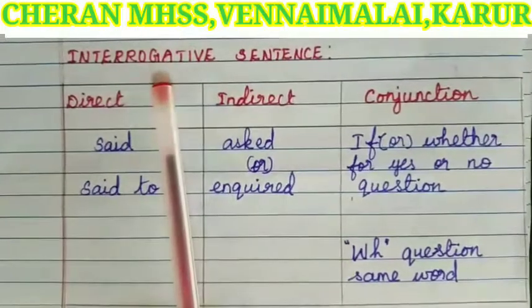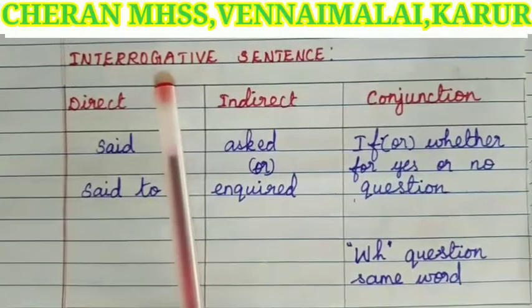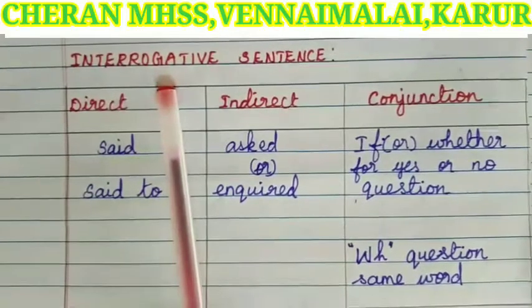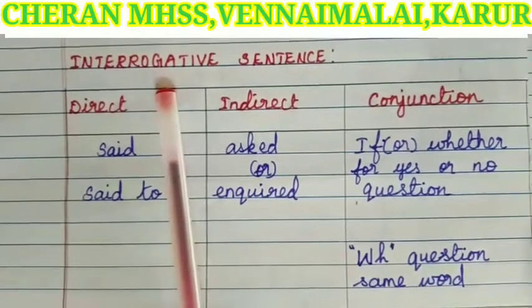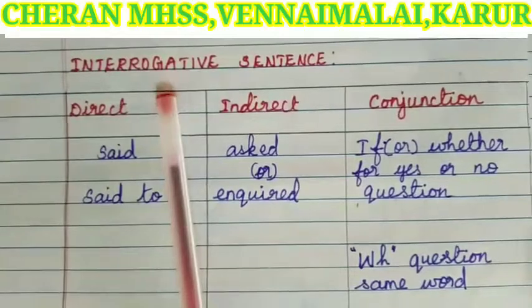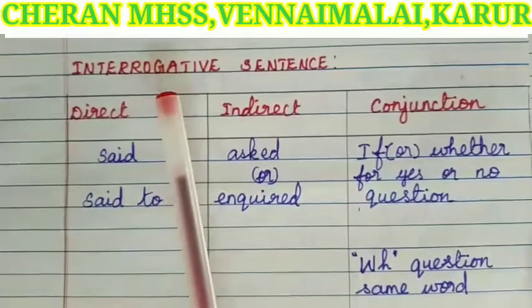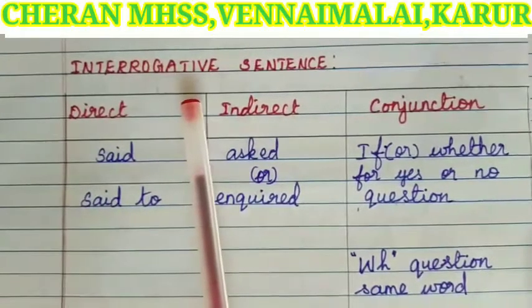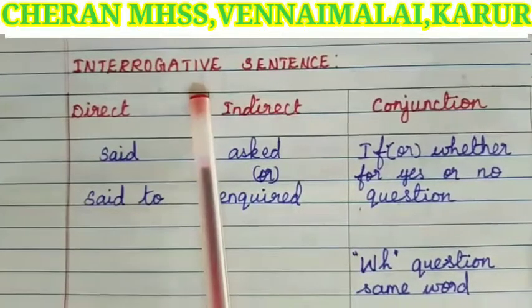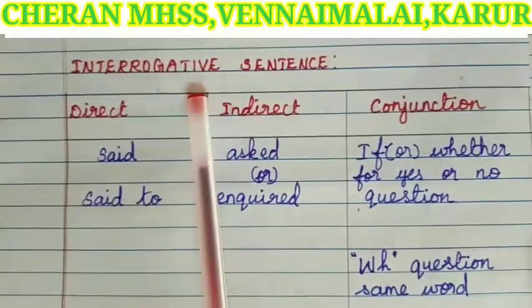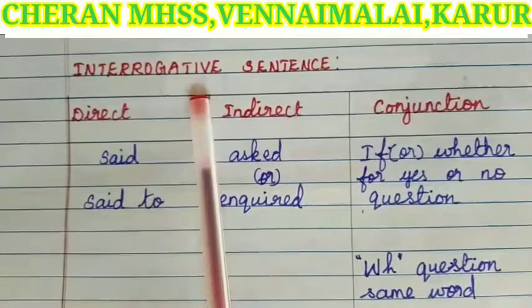Next type of sentence, interrogative sentence. What is an interrogative sentence? A sentence which asks someone questions is called an interrogative sentence. There are two types of interrogative sentence. First one is WH type question and another one is yes or no type.